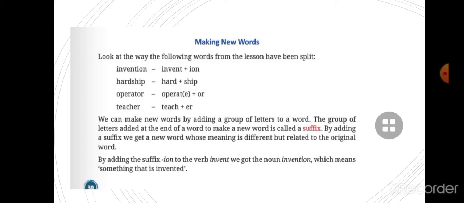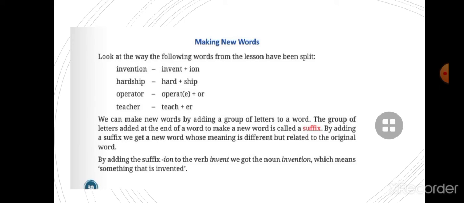So children, this is the definition of suffix. What is a suffix? The group of letters added at the end of a word to make a new word is called a suffix, like ION. If we add ION to the word invent and make the word invention, ION is a suffix here. By adding a suffix, we get a new word whose meaning is different but related to the original word, like invention, invent plus ION.